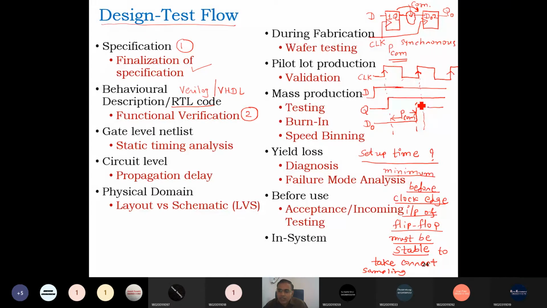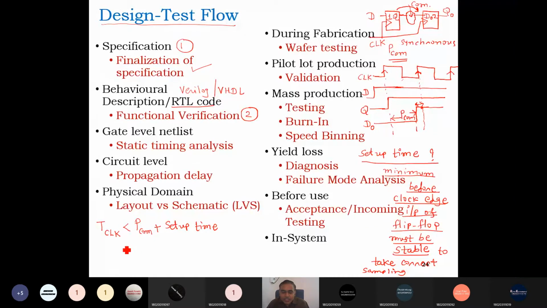Now suppose the propagation delay of the combinational circuit plus the setup time is greater than the time period of the clock. Suppose it is greater than the time period of the clock, right?